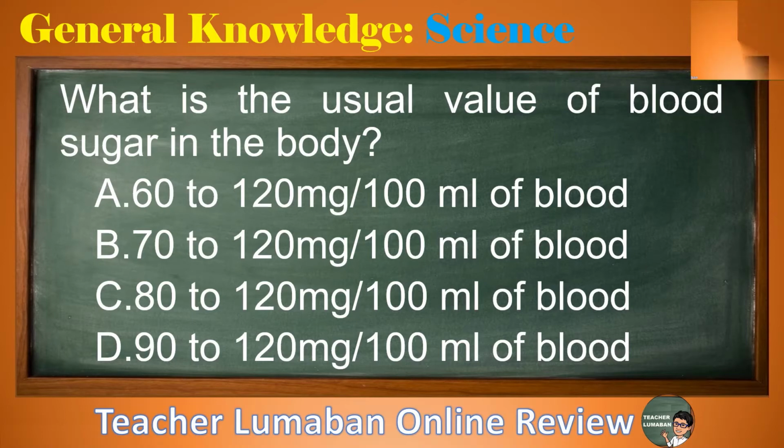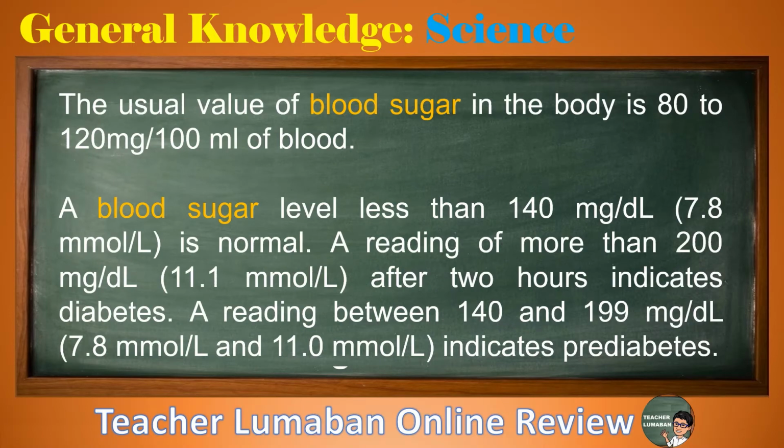The correct answer is letter C, 80 to 120 mg/100 ml of blood. The usual value of blood sugar in the body is 80 to 120 mg/100 ml of blood. A blood sugar level less than 140 mg/dl, 7.8 mmol/L, is normal. A reading of more than 200 mg/dl, 11.1 mmol/L, after 2 hours indicates diabetes. A reading between 140 and 199 mg/dl, 7.8 mmol/L and 11.0 mmol/L, indicates prediabetes.